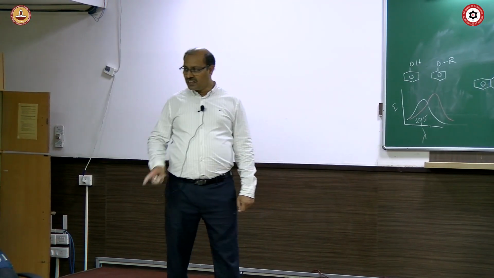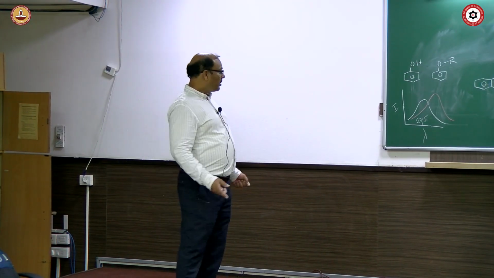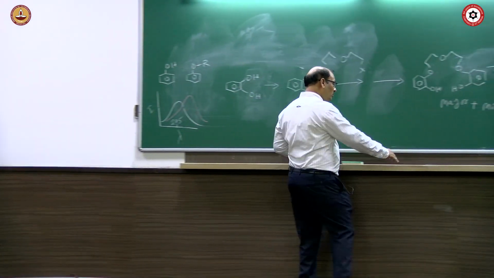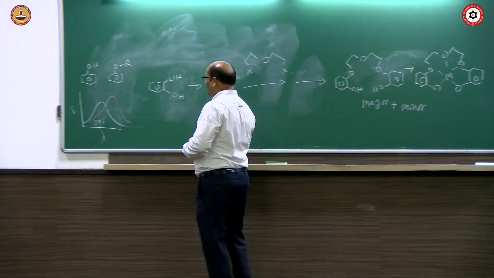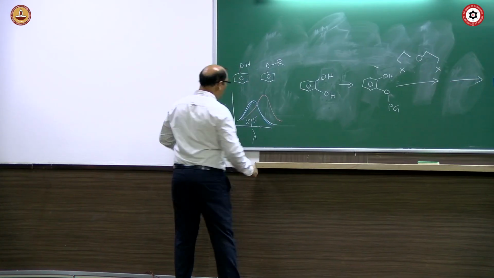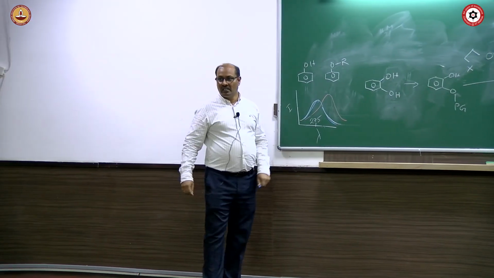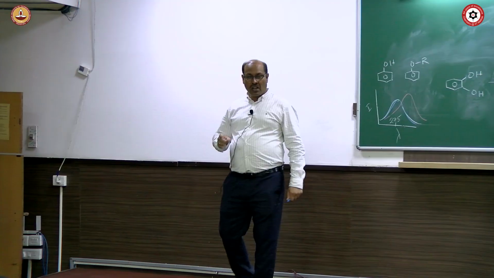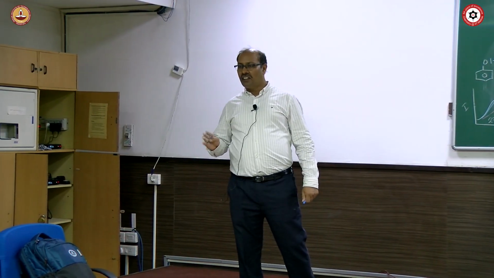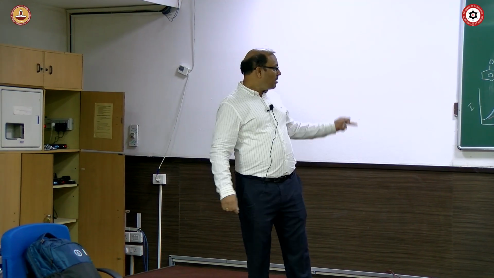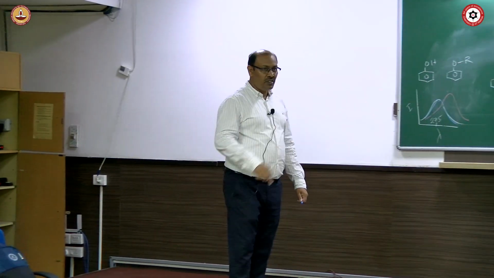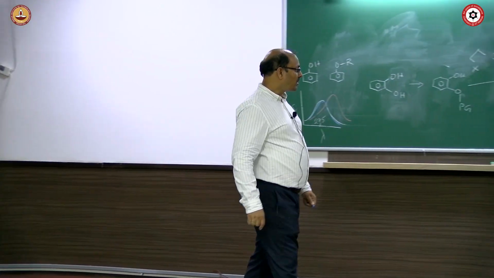If OH is not there, then fine. But instead, it showed another peak, like the peak got split. If it is OR, there should be no change. If it is OH, there should be change in intensity as well as wavelength. But there was no change in wavelength, and there was a splitting pattern there in the presence of sodium hydroxide and potassium hydroxide.